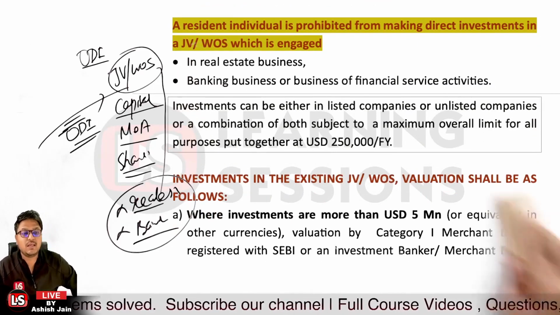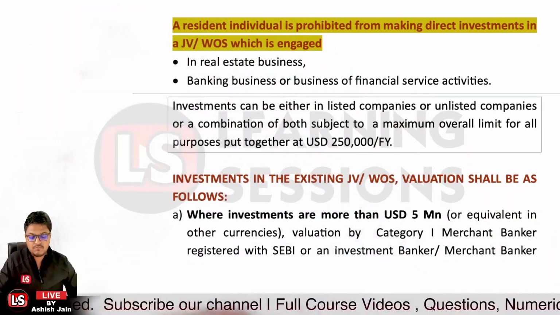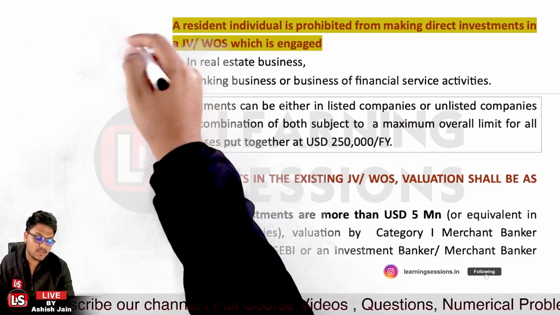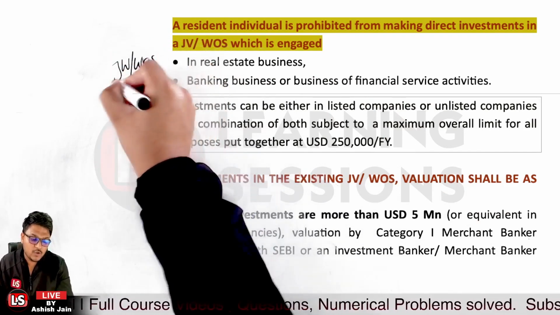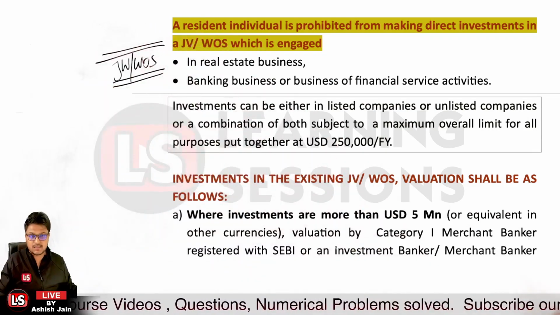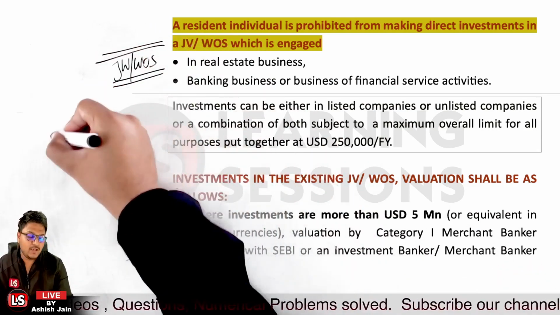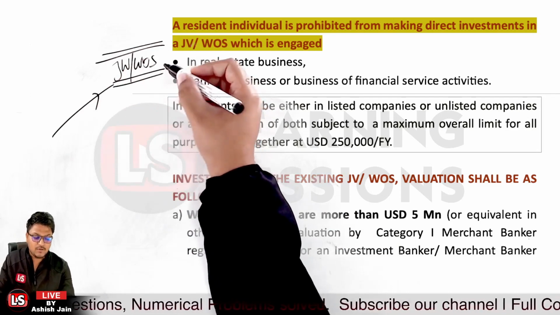We are going to invest into some joint venture or wholly owned subsidiary, and the valuation is to be done.